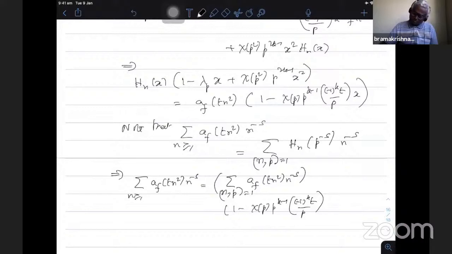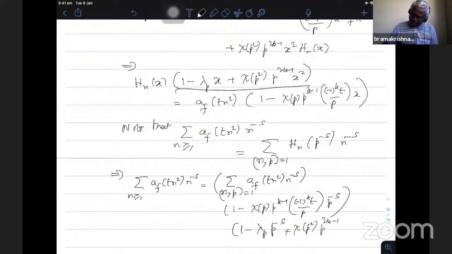No, this is x is there, x equal to p power minus s. You substitute x equal to p power minus s in that. This factor there, then this goes to the right hand side as the inverse into 1 minus lambda p, p power minus s plus chi of t square, p power 2k minus 1 minus 2s, because x square is p power minus 2s, so that inverse.